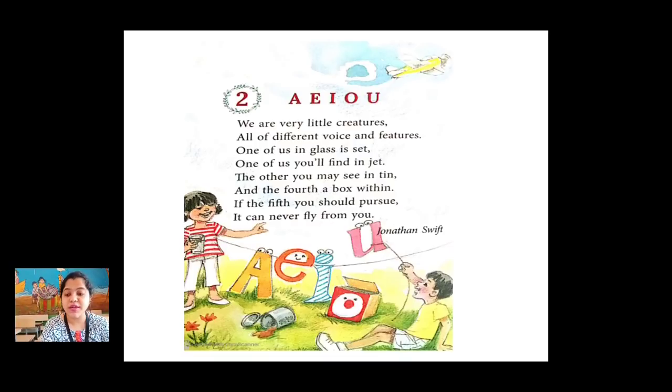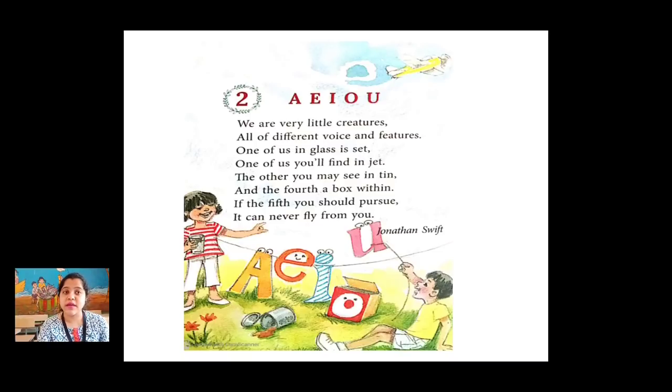Here all different vowels means A-E-I-O-U. They all say that we are very little creatures, all of different voice and features. Now see here, A, E, I, O, U. They all have different voice and features. Now what do you mean by features? Features means main qualities of something.